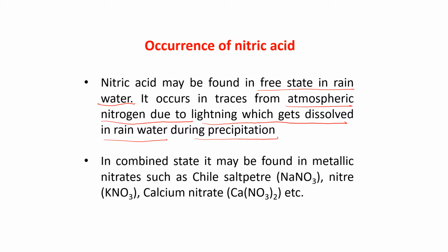It may be found in metallic nitrates such as Chile saltpeter, that is sodium nitrate, niter, which as I told you is KNO3, and calcium nitrate Ca(NO3)2. We can get nitric acid in the combined state in these metallic nitrates.